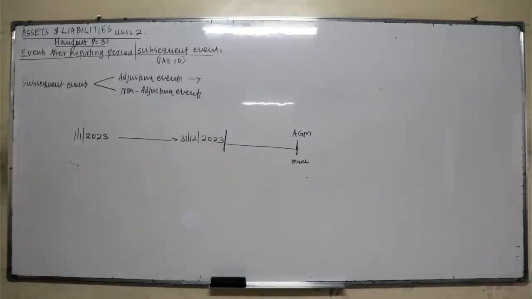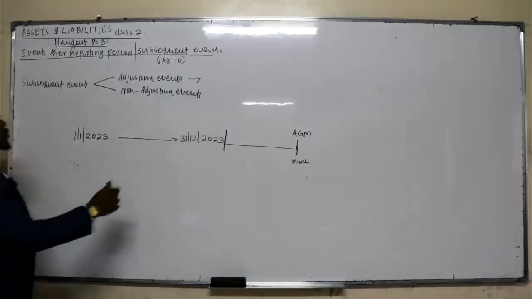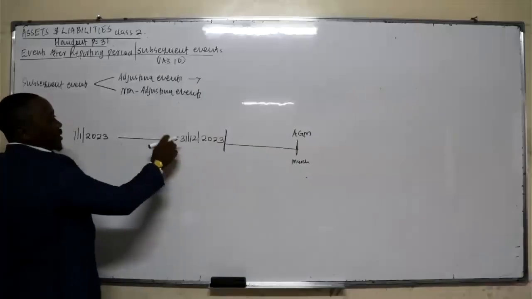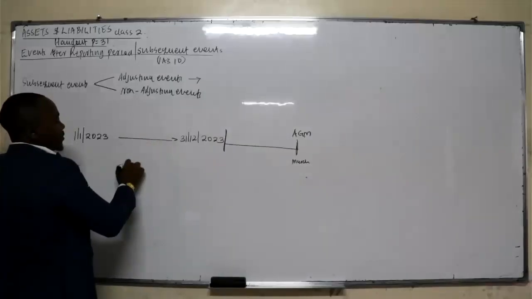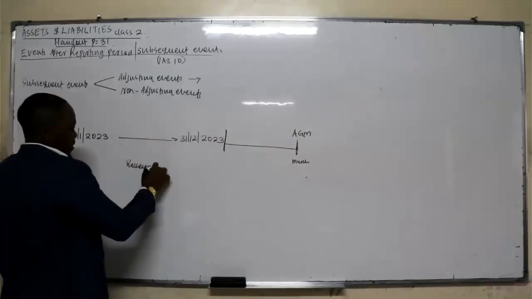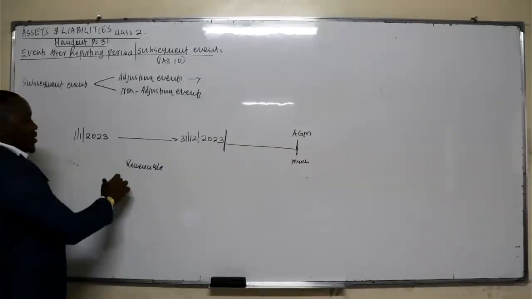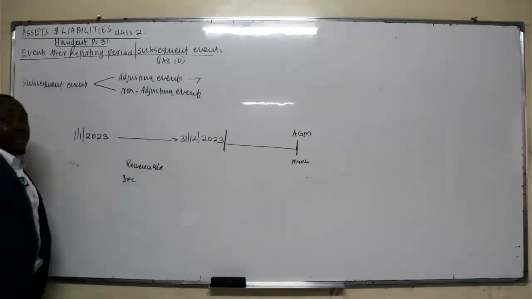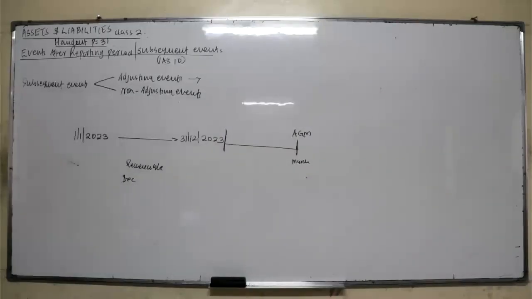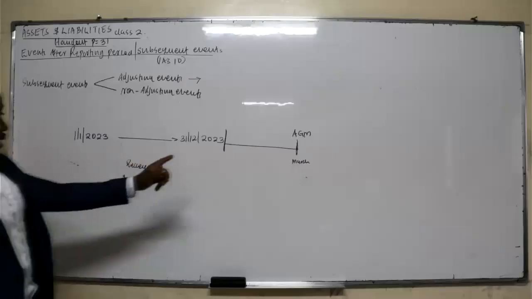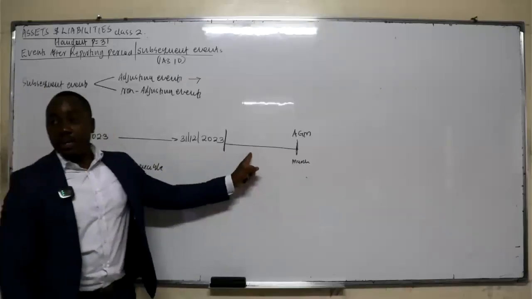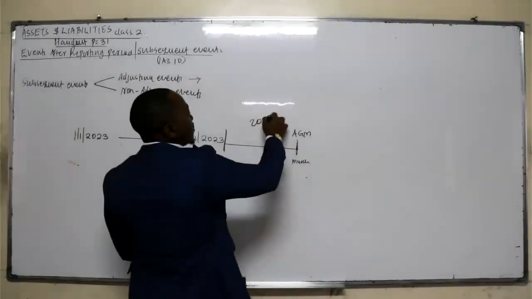Good. Let me ask you a question. For example, this period there was a debtor receivable. The company sold goods to customers, and the customer was to pay after 1 month. So high chances the customer will pay in January, which is in another financial year, 2024.